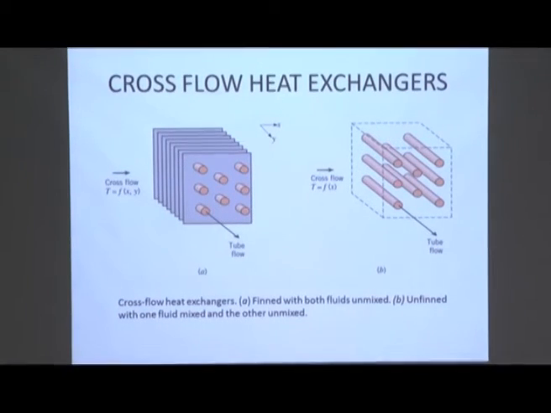But here, what happens, there is an open space and there is a shell type of thing and the cross flow takes place. There is no such restriction for the fluid to move in both transverse directions. That's why this is known as a heat exchanger with one fluid mixed and the other fluid unmixed. That means there is no fin to guide the flow of the other fluid in cross flow directions. That is the only difference between the words unmixed and mixed. Okay. So therefore, with one fluid mixed and the other unmixed, this is unmixed, this is guided through the tube. This is not very important, just a practical thing.